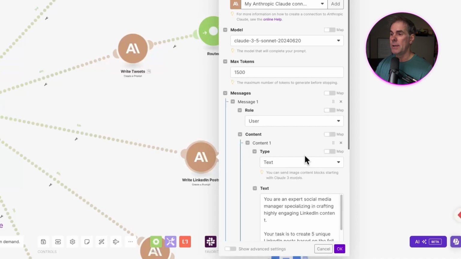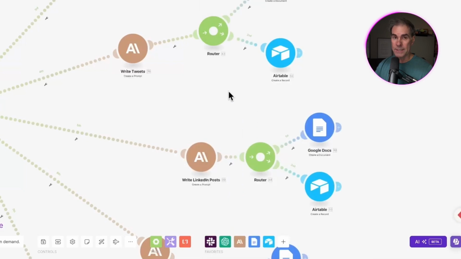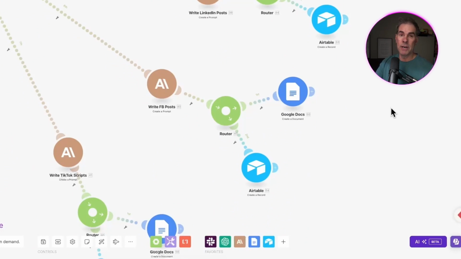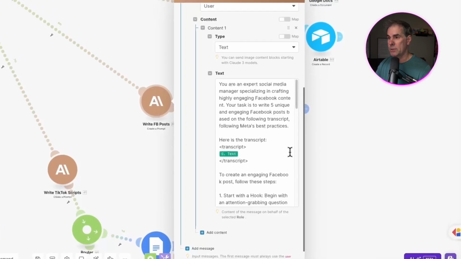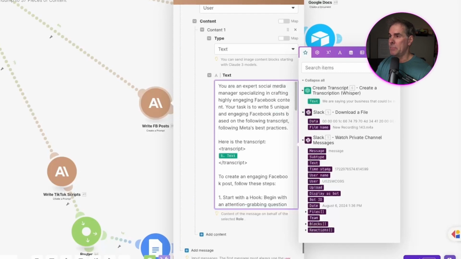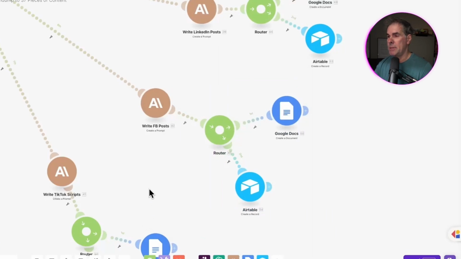So in this one here, I'm having it write 5 unique and different LinkedIn posts from my transcript. And that's what this whole prompt here is telling it to do. Then once that is done, it goes off into the Google Doc, goes off into Airtable, and we move on to the next piece of content branch here. Same exact thing, right? Facebook posts, kick those into Google Docs, kick it into Airtable. The prompt that I've written is telling it to write 5 unique and engaging Facebook posts from the transcript. The transcript, again, being the text from the OpenAI module for Whisper AI, using it to transcribe the voice message.